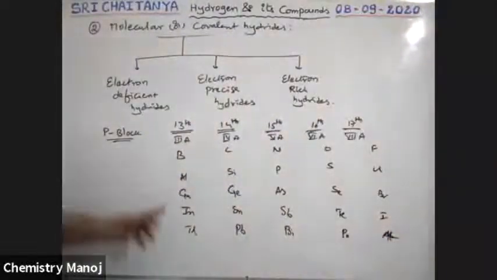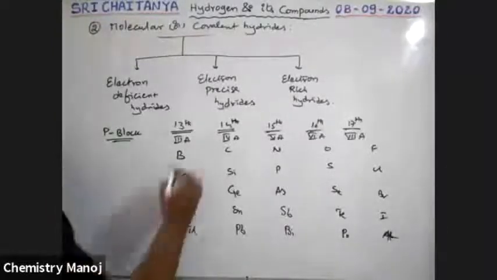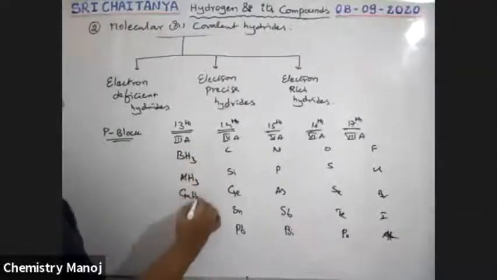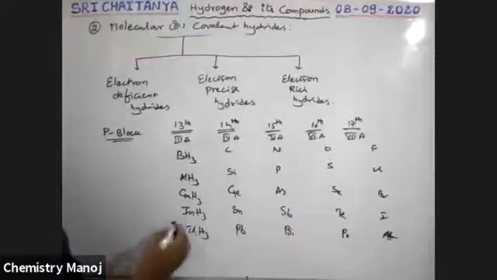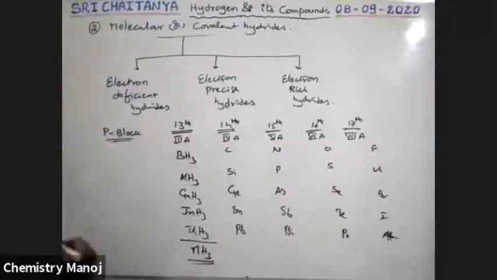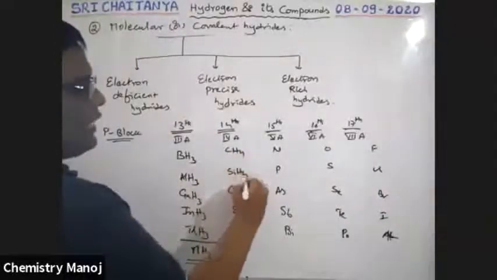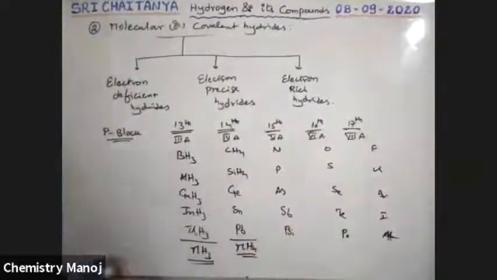Now these elements combine with hydrogen. So what type of compounds are formed? BH3 compound is formed, AlH3, GaH3, InH3, TlH3. That means all these compounds are MH3 type molecules, where M is the group element. Next, carbon, CH4, SiH4. Like this, MH4 type compounds are formed.